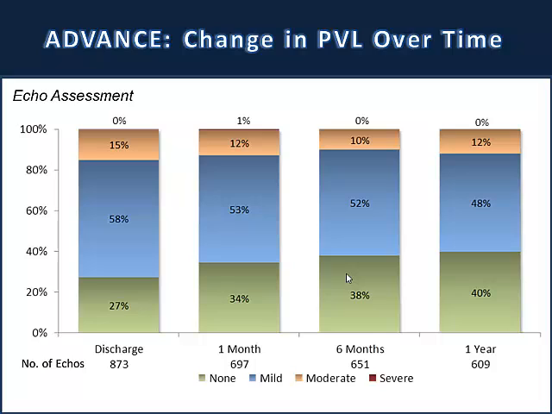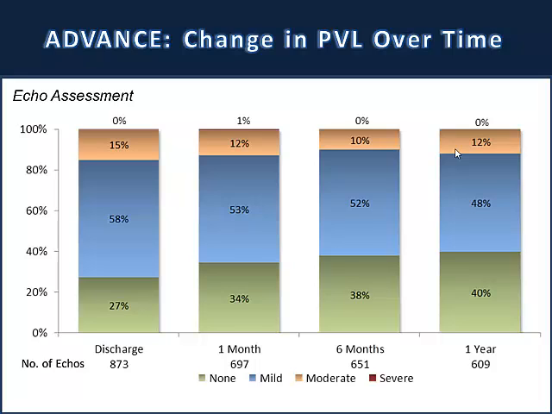Very similar picture we see in the ADVANCE registry. You see here the breakdown between mild, moderate to severe. So immediately post or at discharge, 15% of the ADVANCE patients using the CoreValve had moderate to severe, and over time, 1 month, 6 months, and 12 months, 1 year, it decreased to between 10 and 12%. So this is a durable phenomenon.